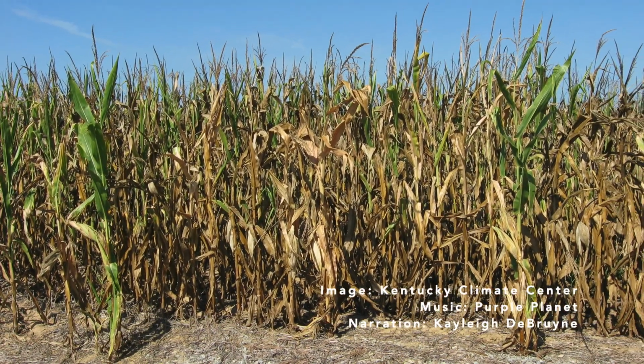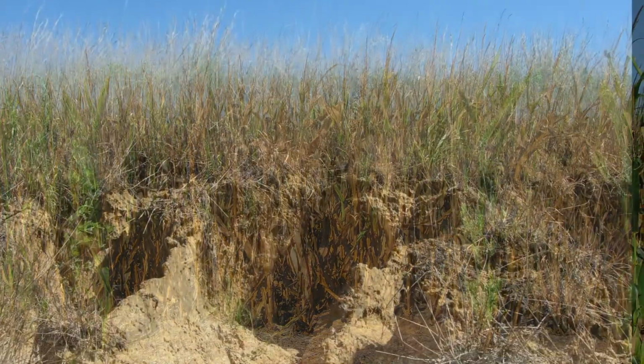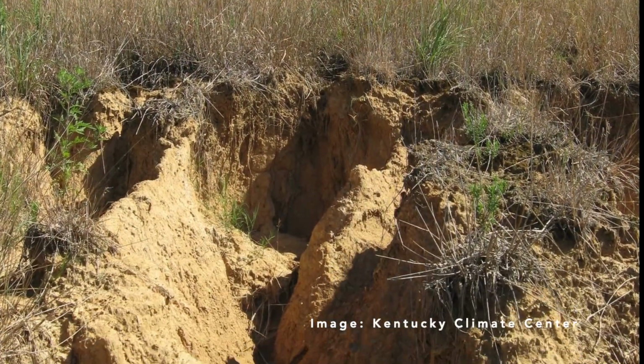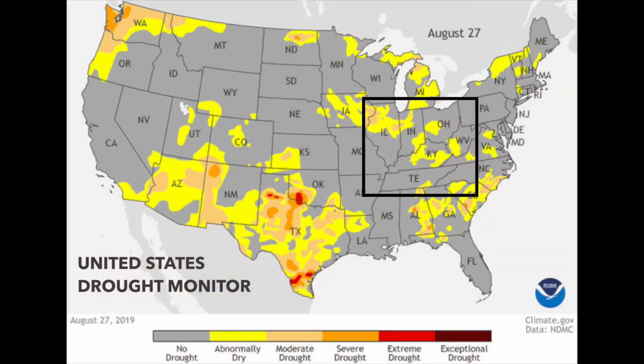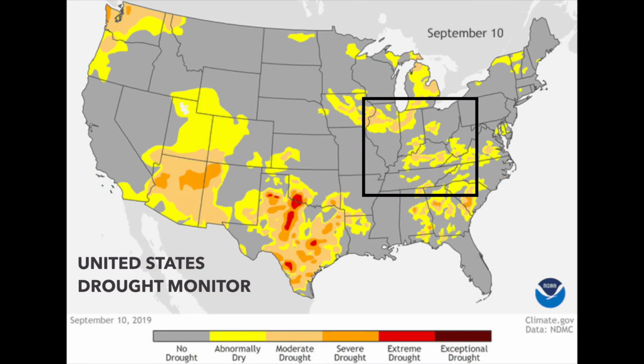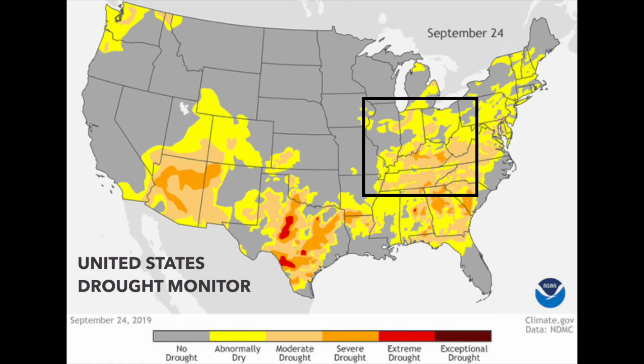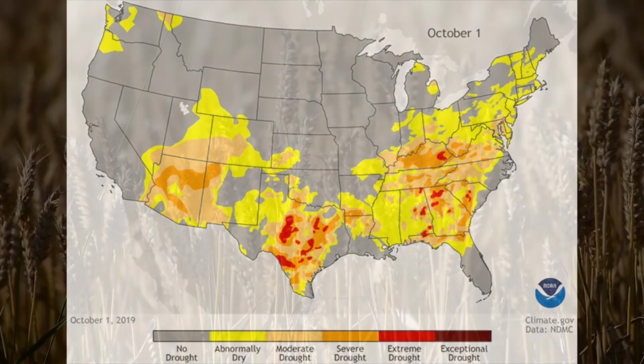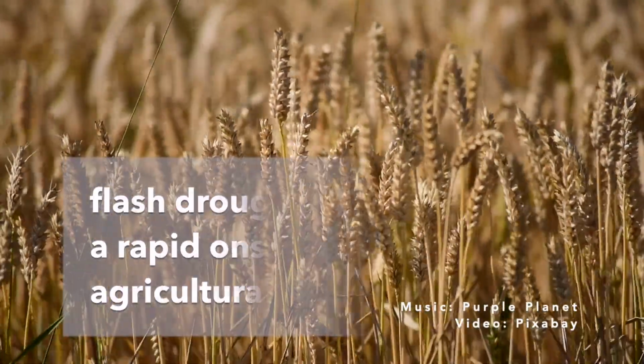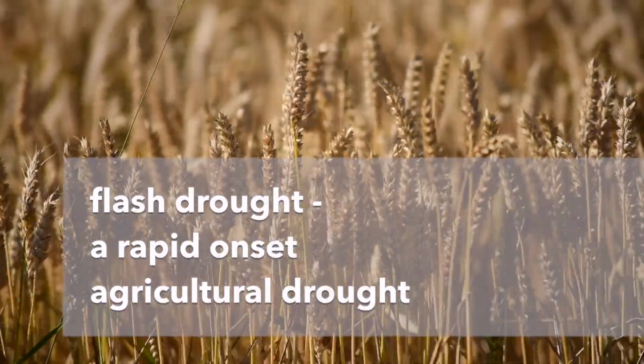In the fall of 2019, a flash drought impacted much of the southeastern United States, hitting Kentucky especially hard. At the beginning of September, 0% of the state was in drought, and by the end of the month, drought coverage was up to over 90%. Flash drought is a type of agricultural drought that develops very rapidly over the course of a few weeks.